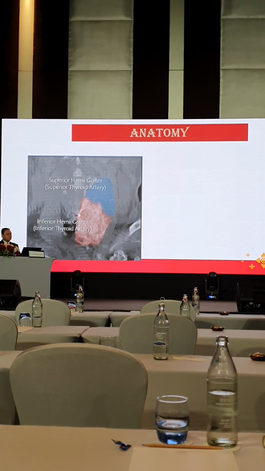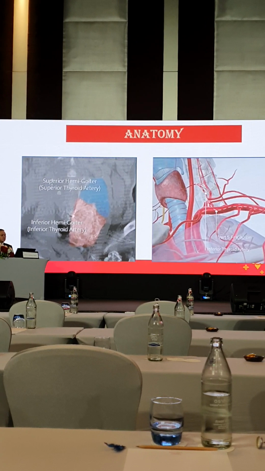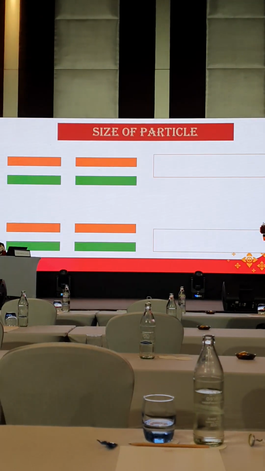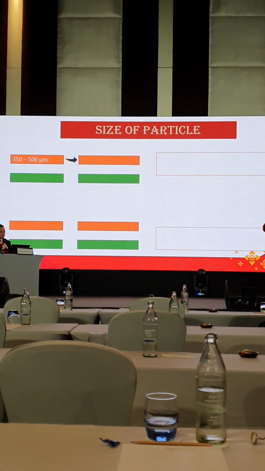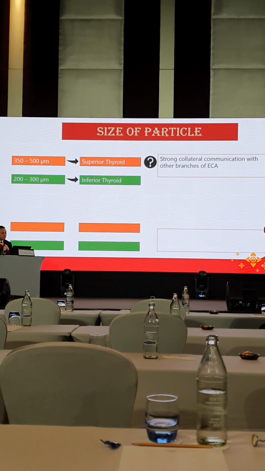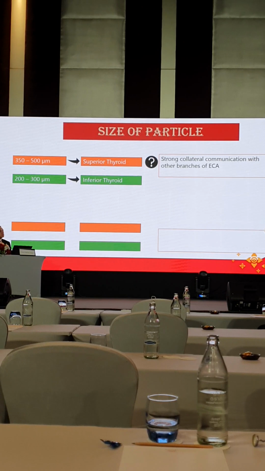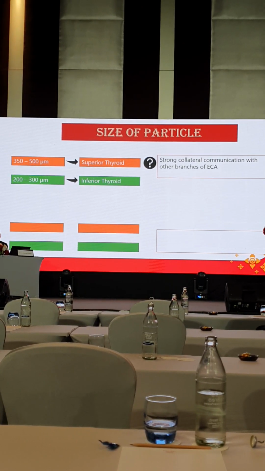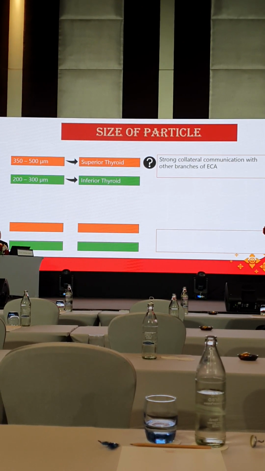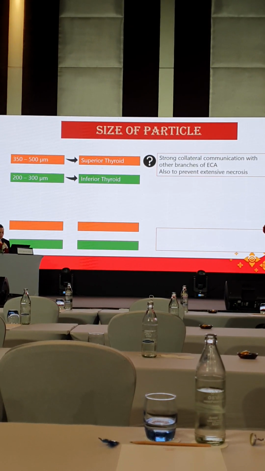So most of the time the upper part of the thyroid is supplied by the superior thyroid artery, and the inferior part of the thyroid by the inferior thyroid artery, and you can use the radial or the femoral approach. If we see the size of the particles, the common concept is we use bigger particles, 300 to 500, in the superior thyroid, because there are chances of communication between the ECA and ICA, so we prefer to use larger particles in the superior thyroid, and in the inferior thyroid artery we can use smaller particles.